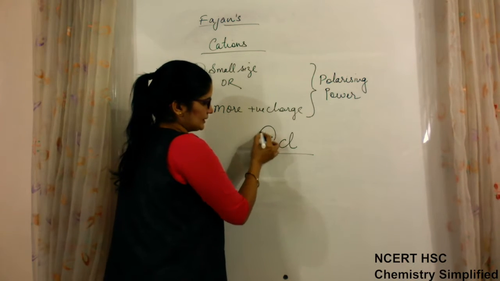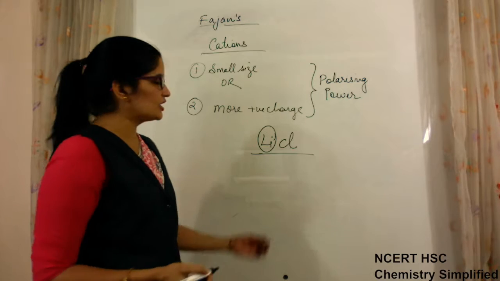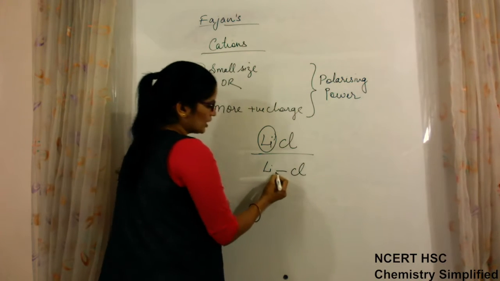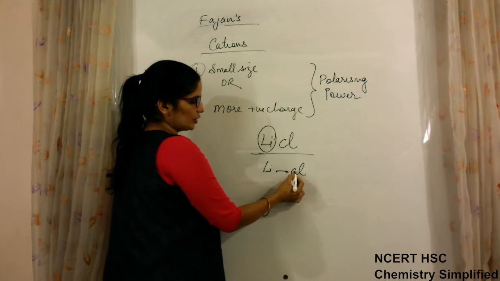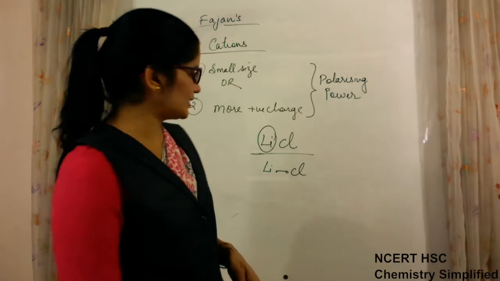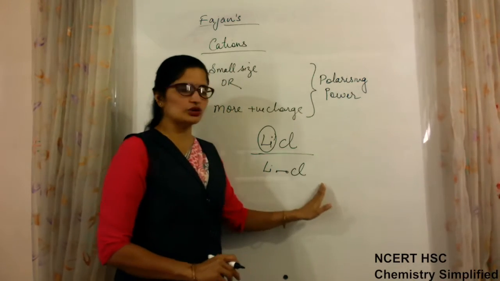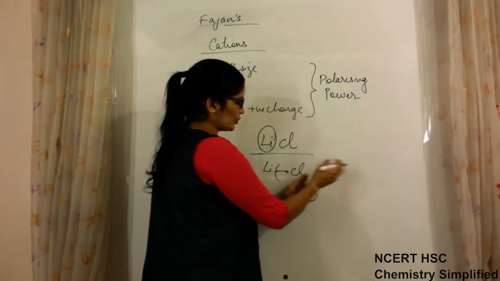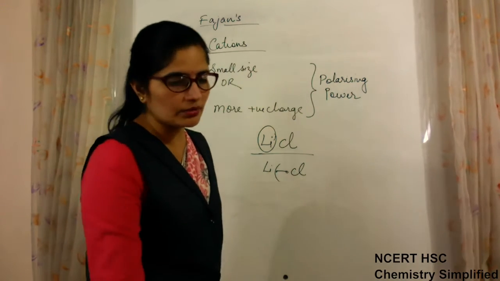Why? The reason is that lithium has a very small size. It is true that chlorine is more electronegative, so it has a tendency to pull the shared pair of electrons towards itself, and if this pull becomes too strong, then chlorine will take away the charge and it will become an ionic bond.